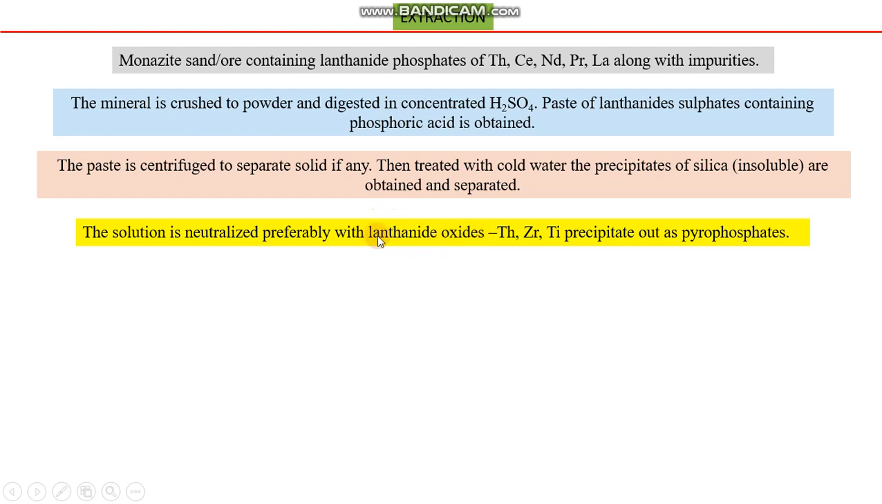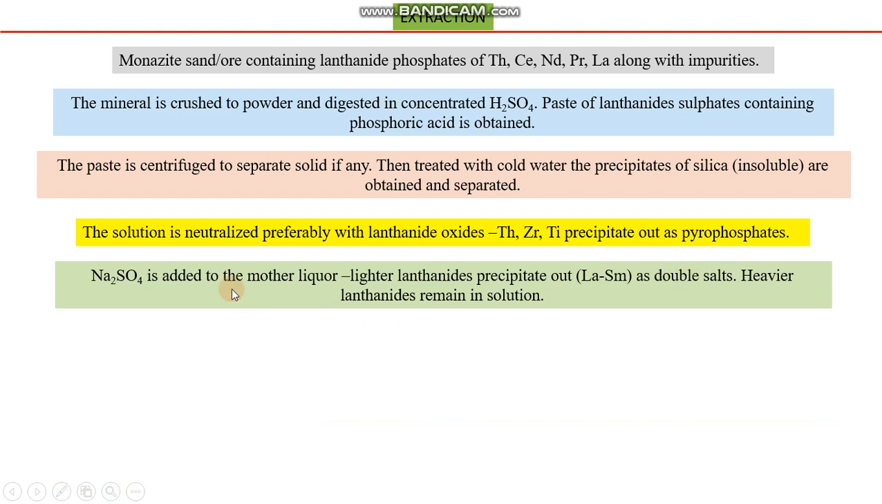solution. That's why we are using basic oxides of lanthanides. Thorium, zirconium, and titanium, these three elements precipitate out as pyrophosphates, and these pyrophosphates again can be separated with the help of simple filtration. So the solid is separated from the other phase, that is the solution phase.